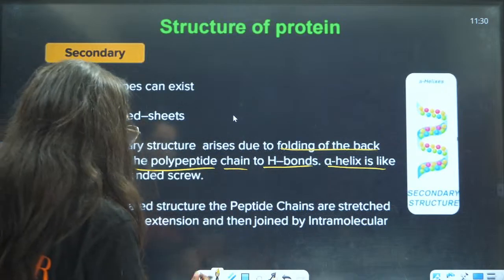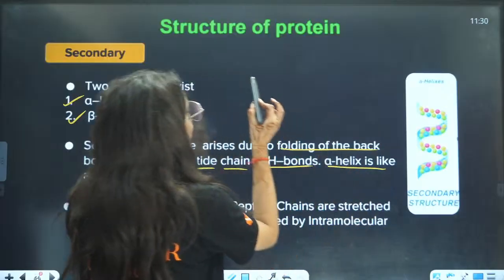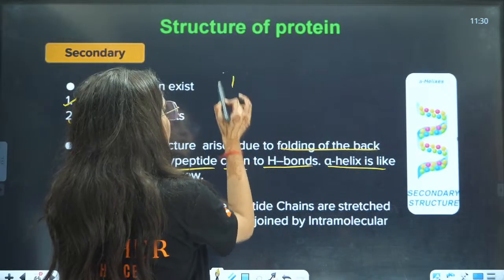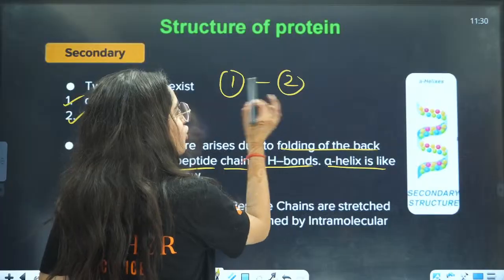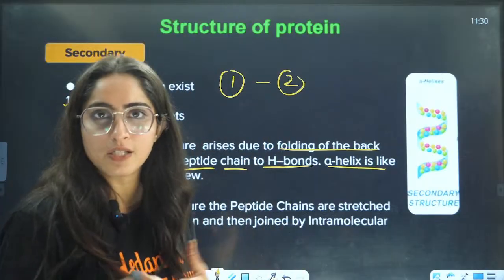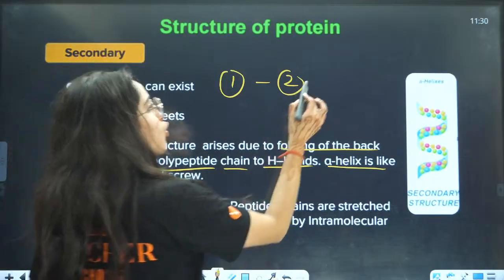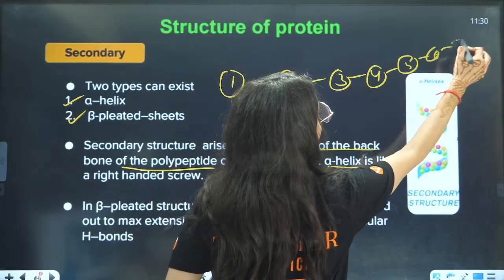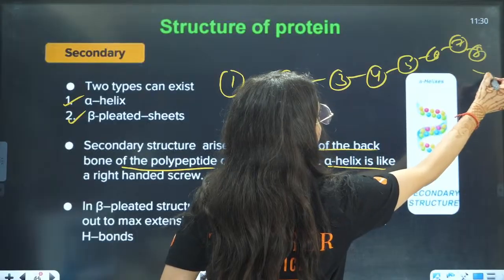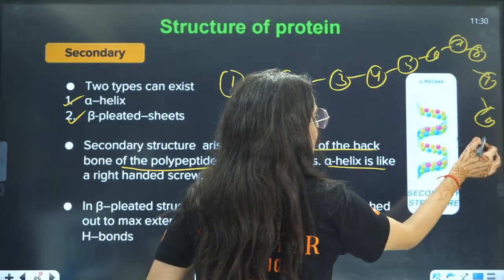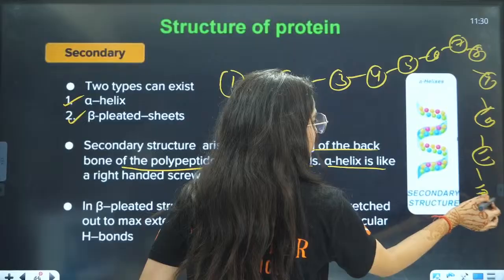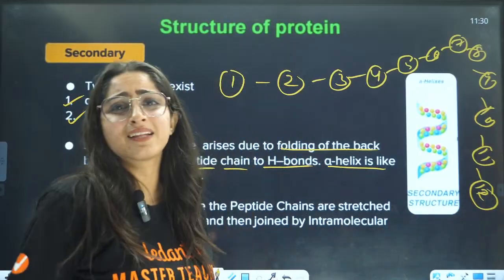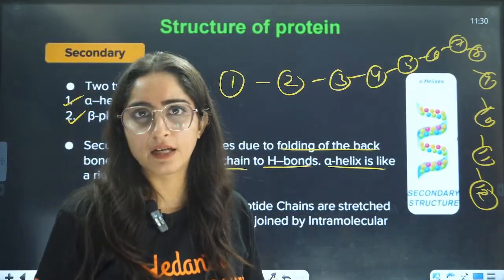So, for example, primary is when this is one group, this is the other group. They are joined together by the peptide bond. This is primary. Now, so many amino acids are joined together, right? This is like the dancing of the snake, right?